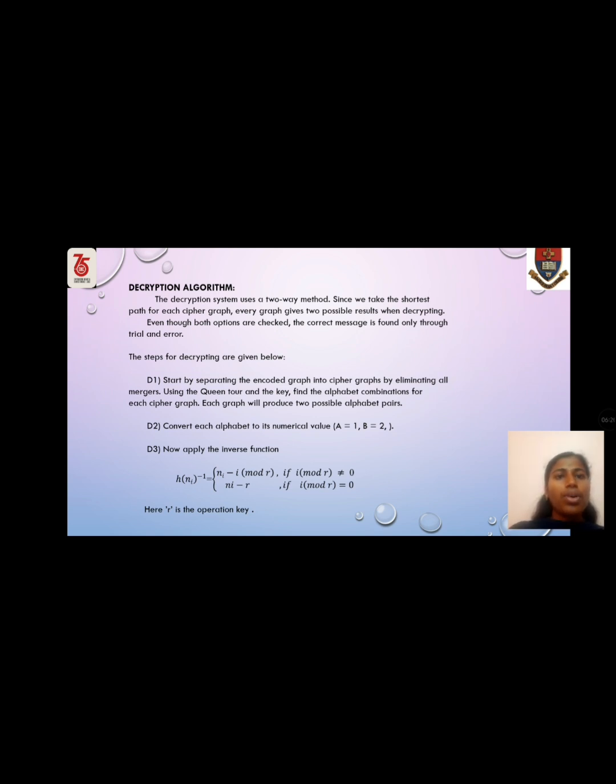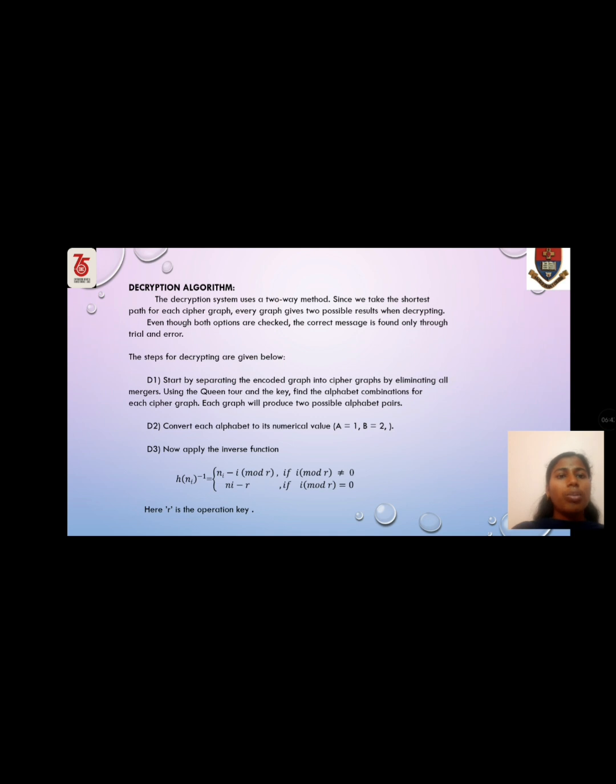The steps for decrypting are given below. Step 1. Start by separating the encoded graph into cipher graphs by eliminating all merges. Using the quinture and the key, find the alphabet combinations for each cipher graph. Each graph will produce two possible alphabet pairs.